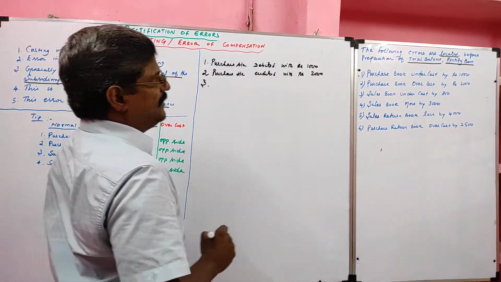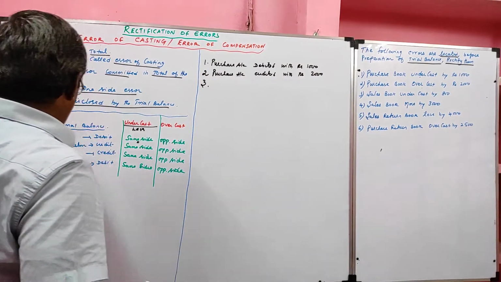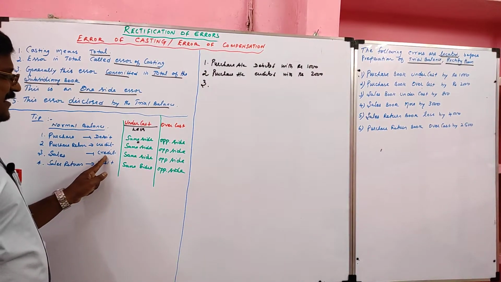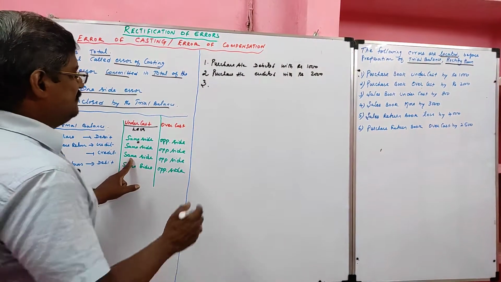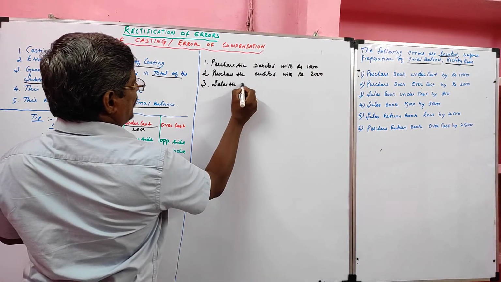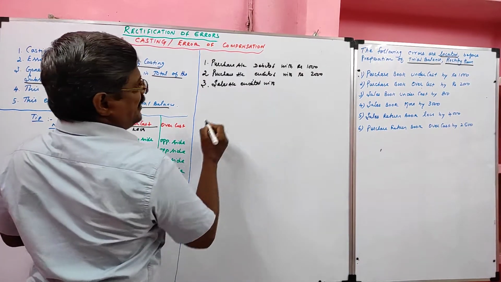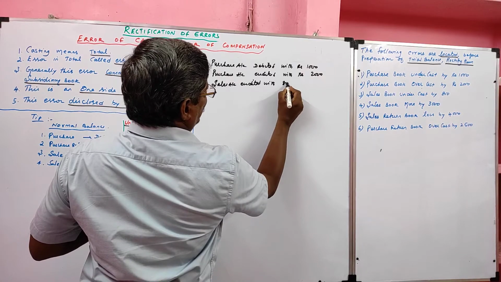Third one, sales book undercost. Undercost means what? Less. Sales normal balance is credit, undercost. So we have to record on the same side. So the rectification entry is sales account credited with rupees 800.